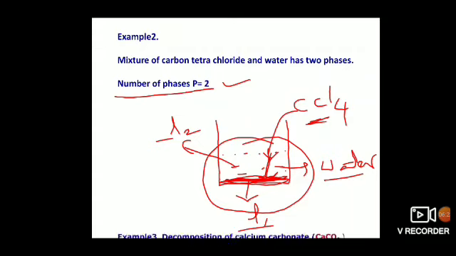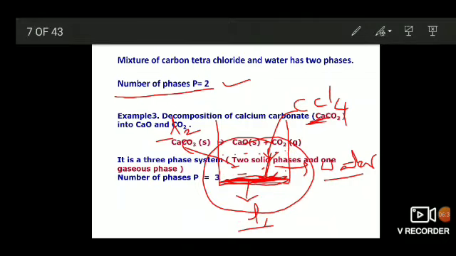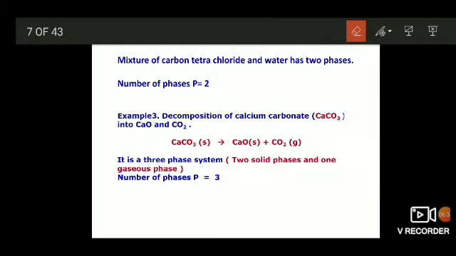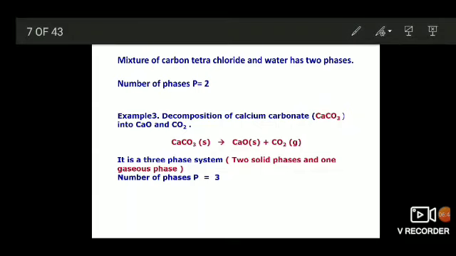Now coming to the next example: decomposition of calcium carbonate into calcium oxide and carbon dioxide. The equation is: calcium carbonate decomposes into calcium oxide and carbon dioxide.